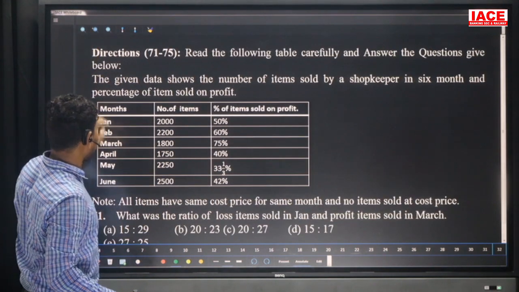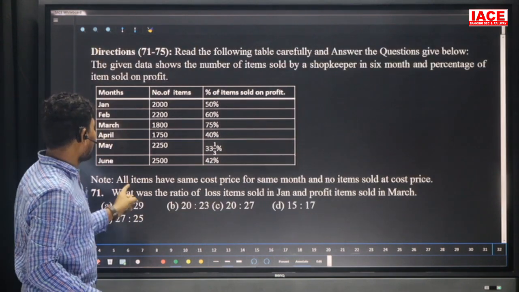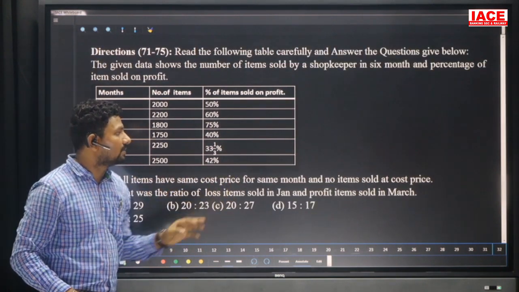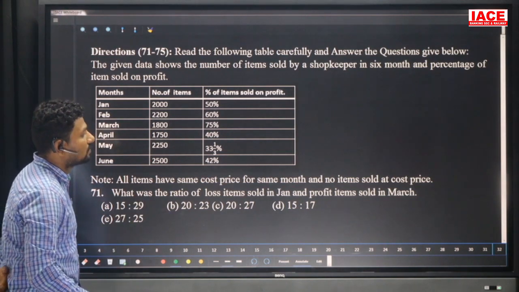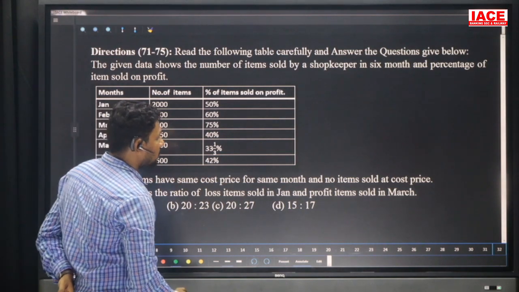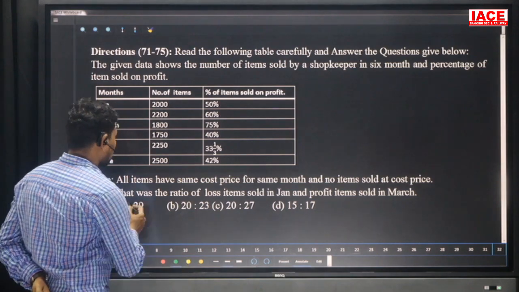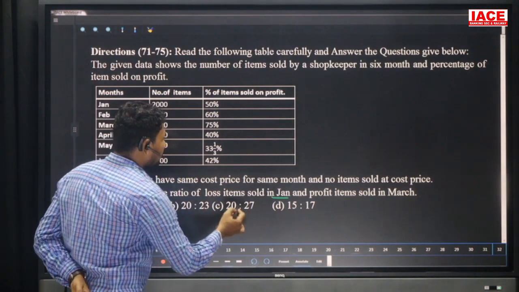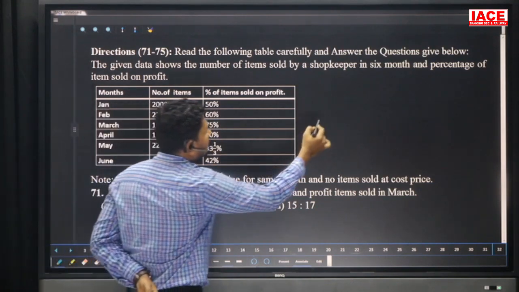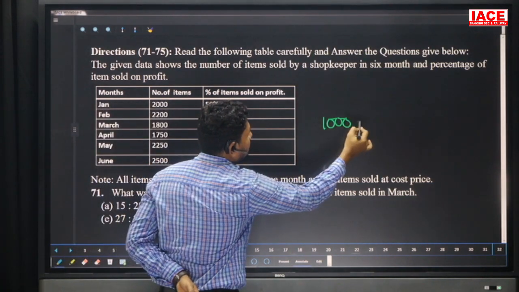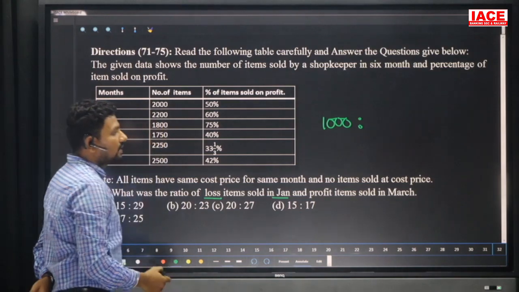What is the first one? So here all items have the same cost price for the same month, no item sold at cost price. And what was the ratio of loss items sold in January and profit items sold in March? So go for the question. We need Jan, and here the loss. Here 2000, the 50 percentage loss means remaining is 1000 is loss and sold at cost price.